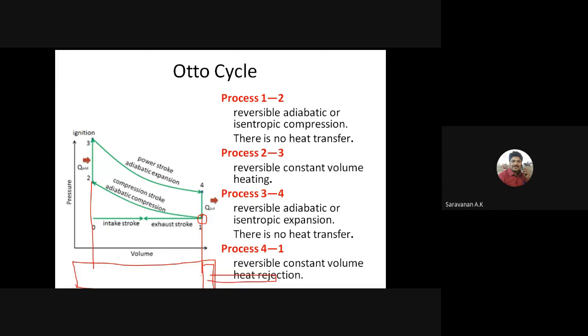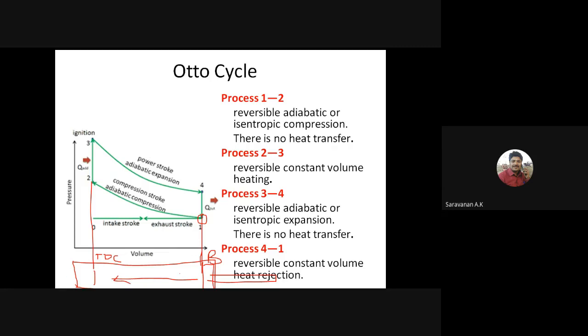At point 1, the piston position is here, the BDC position, that is bottom dead center, and here is the top dead center. So the piston moves from here to here.